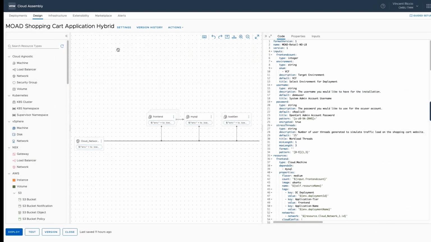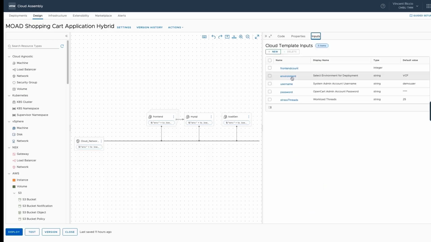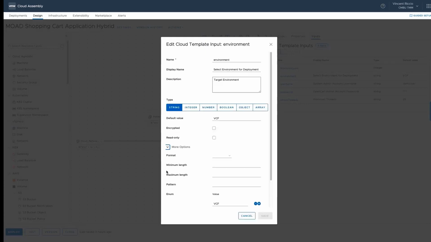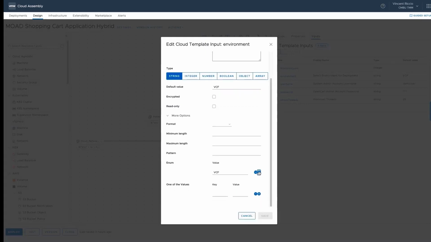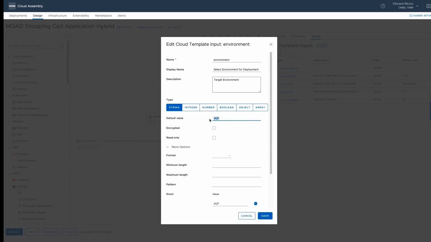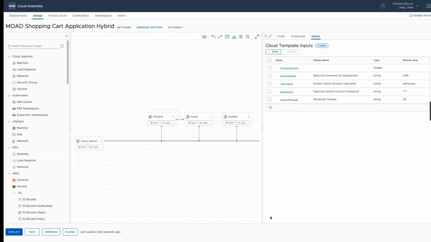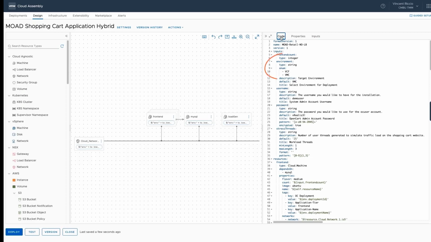Okay, so let's go into the cloud template for our application. We can see we have a front-end server, which is our web server, MySQL, and a load gen. But notice on the right-hand side, under the cloud template YAML, we're only going to vCloud Foundation right now. So I don't have this particular cloud template set up to go to VMware Cloud on AWS. So I'm going to click this Environment tab, scroll down a little bit, and add VMC to my enum list. Let me just do that real quick. I'll hit VMC, and then I'm going to make this the default value, because when we deploy this, I want it to default to VMC now, but still have VCF as an option. So it'll be a hybrid cloud agnostic approach.